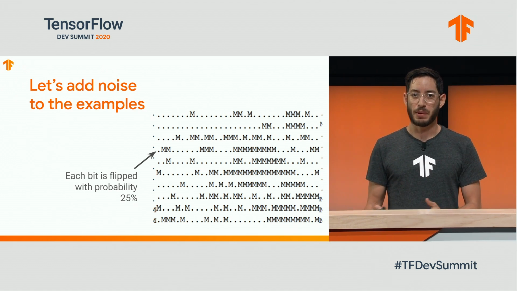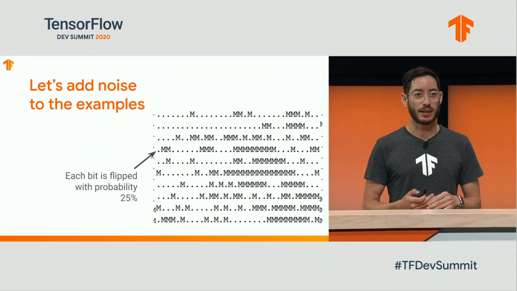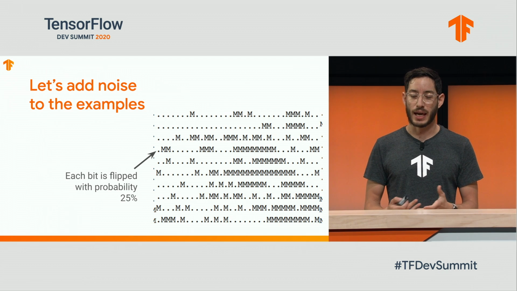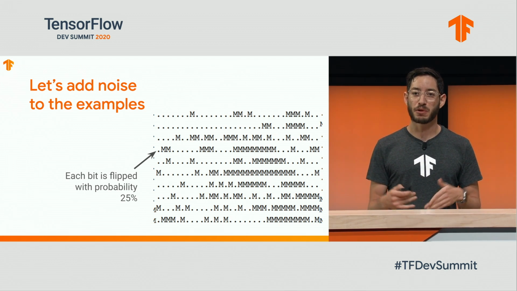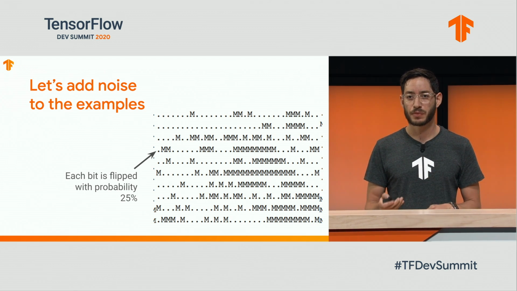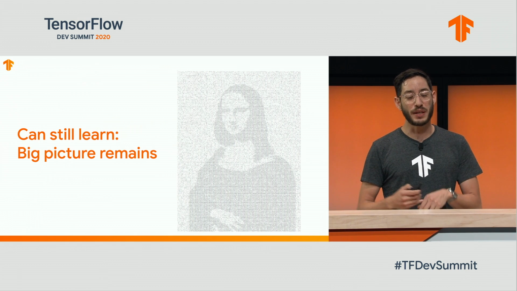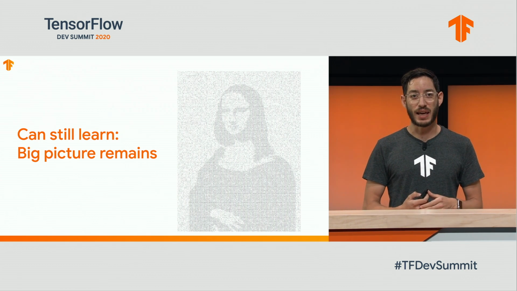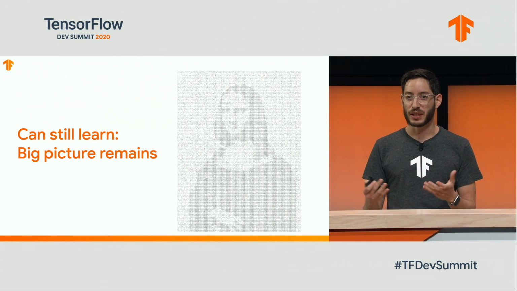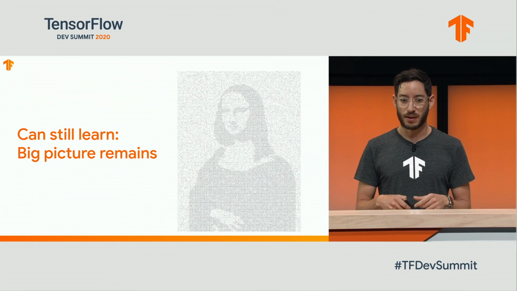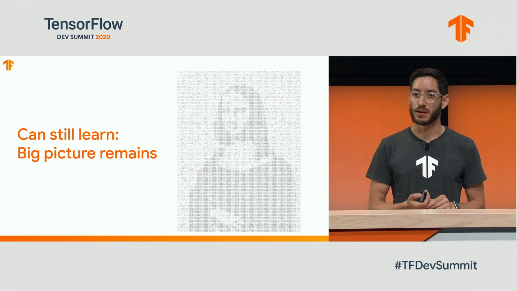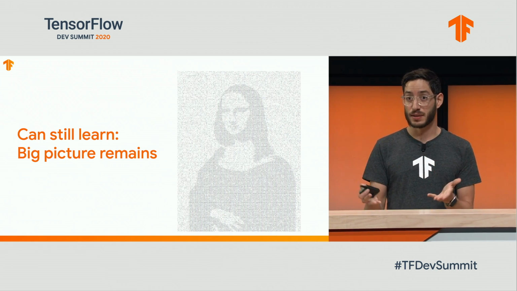One of the biggest concerns that people have when doing this approach is that it naturally introduces some noise. And people have questions as to what's the performance of the resulting model. Well, I think one of the interesting things from this image is that even after flipping 25% of the bits, the image is still there.